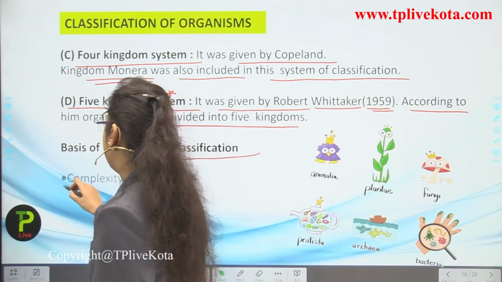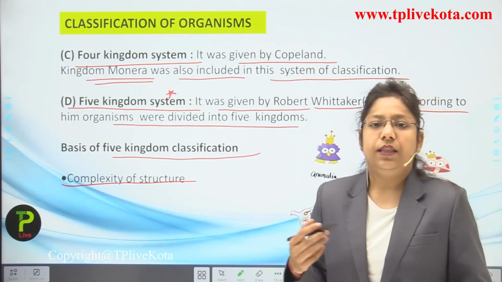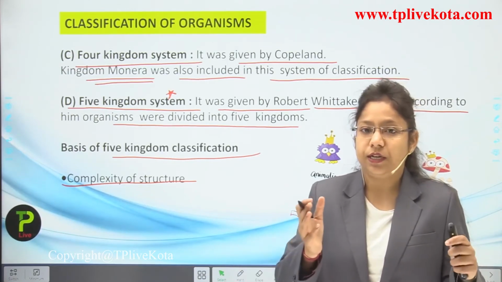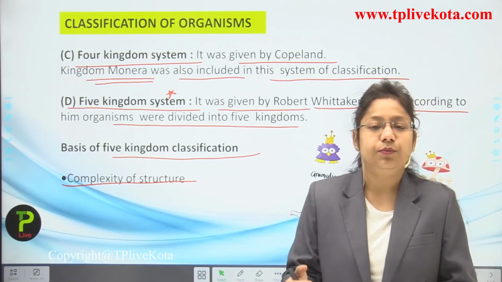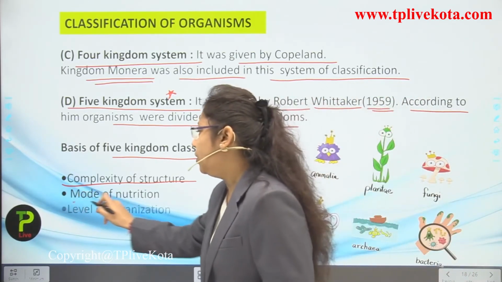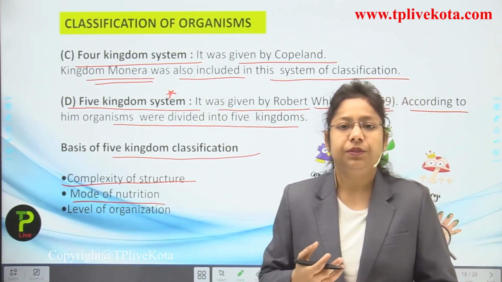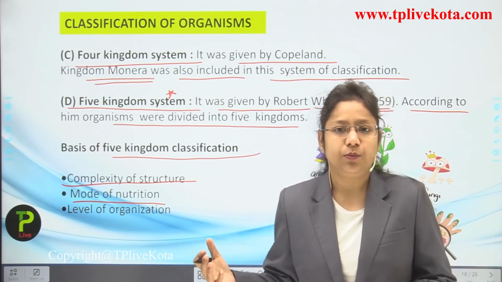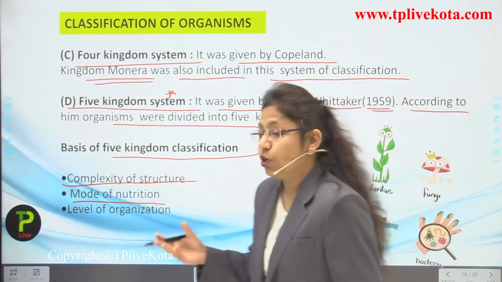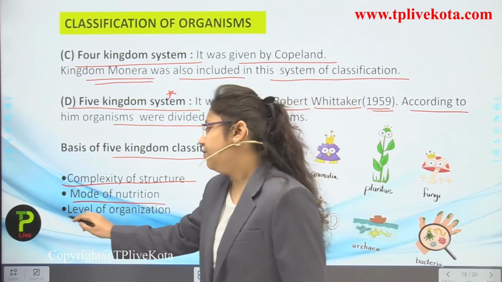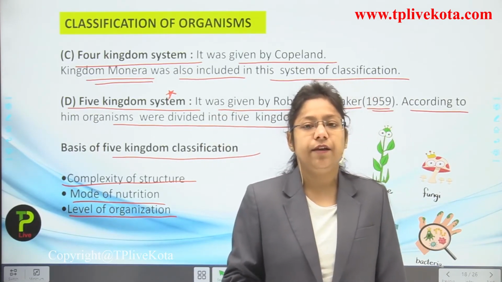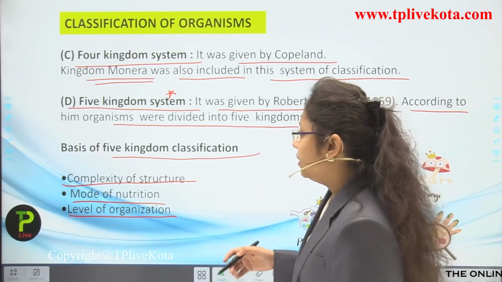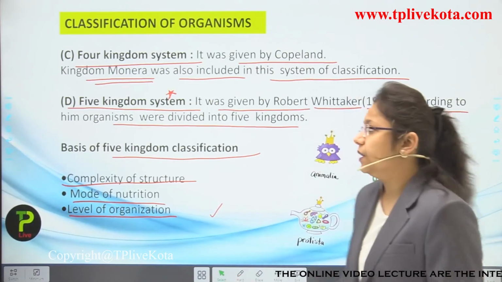The first point is complexity of structure. All organisms are not simple; some are somewhat complex. So complex ones were put in a separate category and simpler ones in another. Next, mode of nutrition. The mode of nutrition may be saprotrophic, holozoic, saprophytic, or autotrophic; different nutrition modes are present in different organisms. Then level of organization, meaning which kind of tissue structure is present inside the body of a particular organism. On the basis of this, he classified organisms in the 5 kingdom system, students.